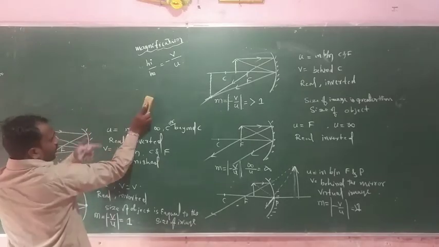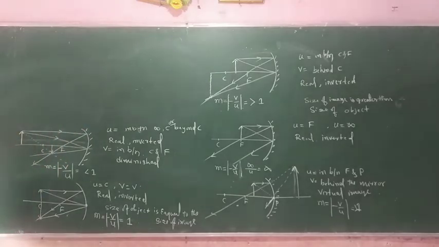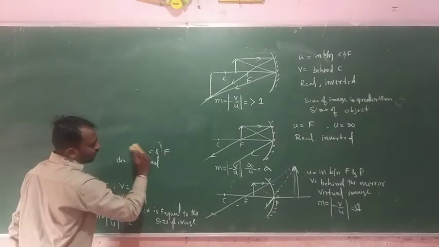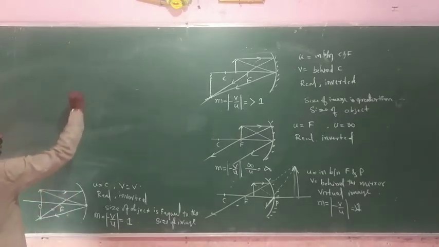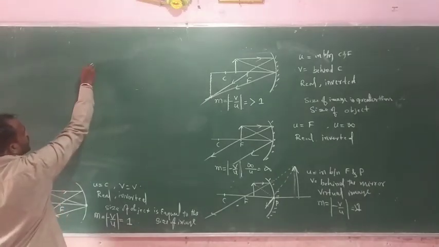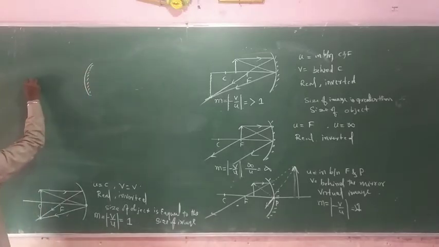Already we know the concave mirror, and another one is the convex mirror. Convex mirror means the inner surface is opaque, the outer surface is the reflecting surface, and it always produces a diverging beam of light. Here the inner surface is polished or opaque, and the outer surface is a reflecting surface.